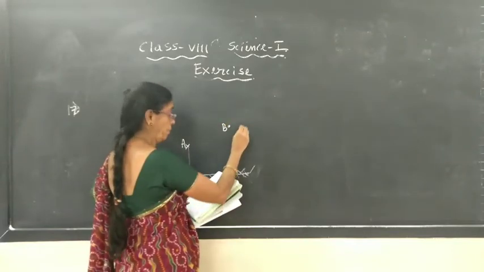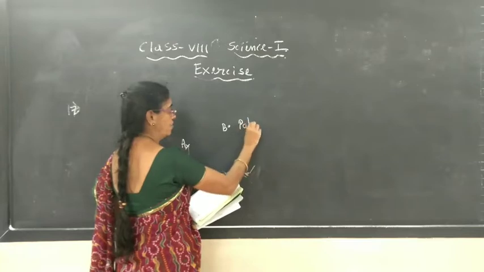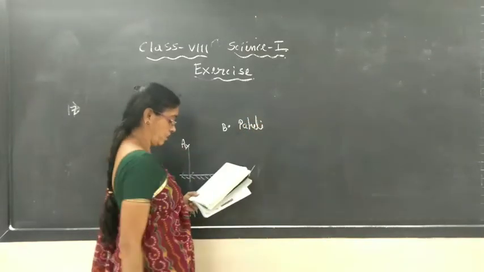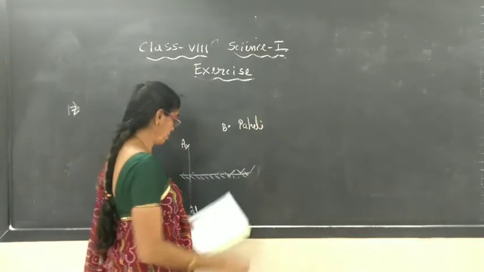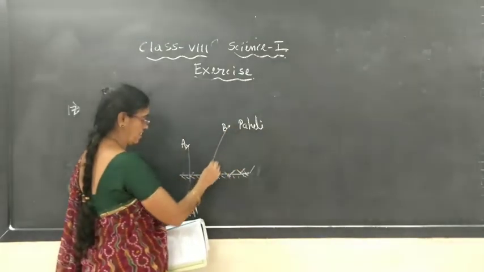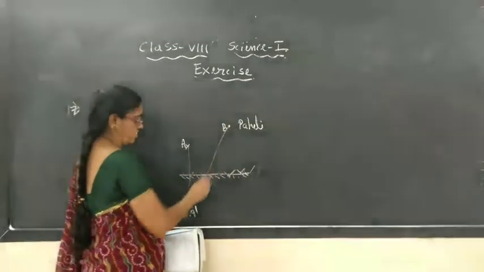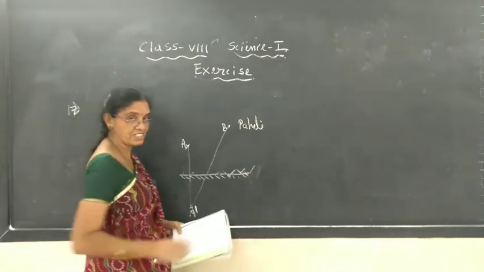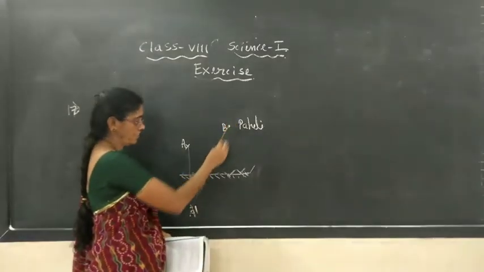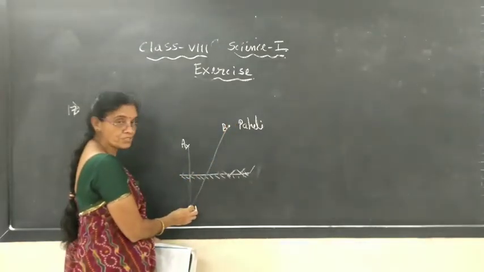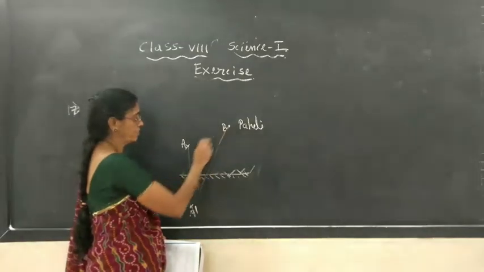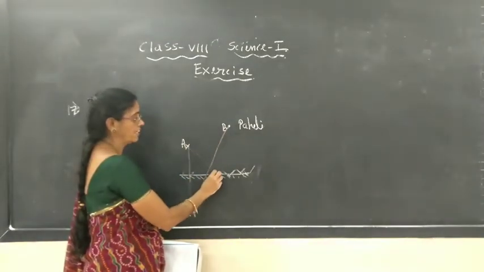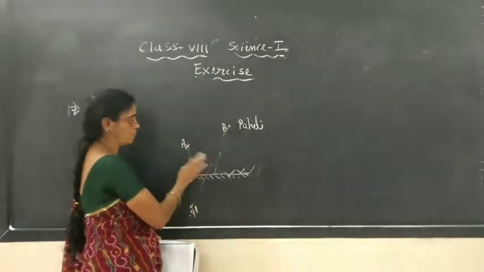B, this is the position of Paheli. Can she see this image? She can see the image. See, she is here. The image forms here. From here, it can be seen. Or you can see it this way. Light gets reflected. It reaches from here also.